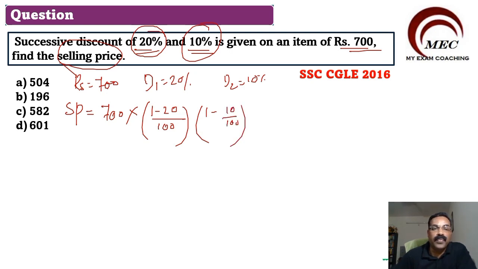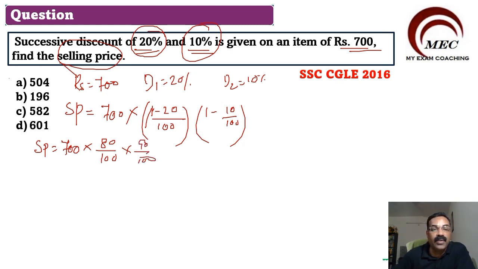So now SP is equal to 700 into 1 minus 20 divided by 100, which will become 80 by 100. 1 minus 10 by 100 will become 90 by 100.